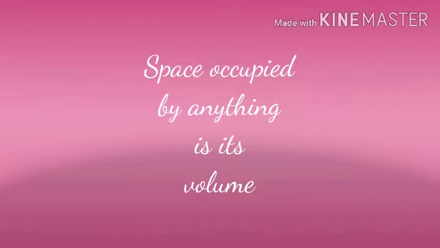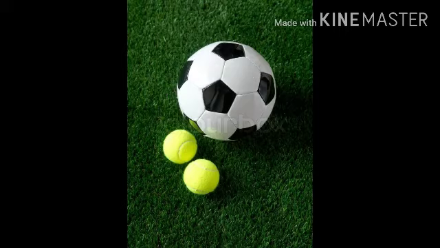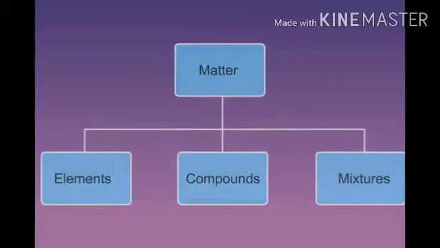Now, let us understand what is volume. Volume is the space occupied by anything. Let us consider an example. Take a football and a tennis ball. The space occupied by football is greater than the space occupied by tennis ball. So, we can say that the volume of a football is greater than that of a tennis ball.